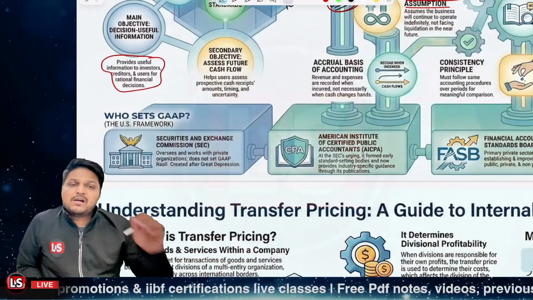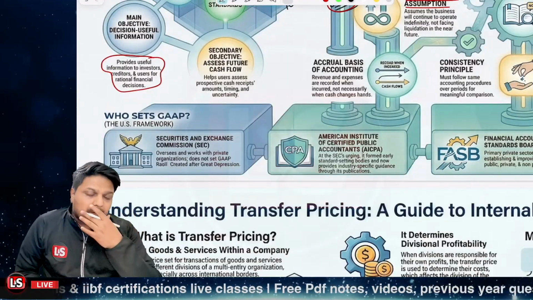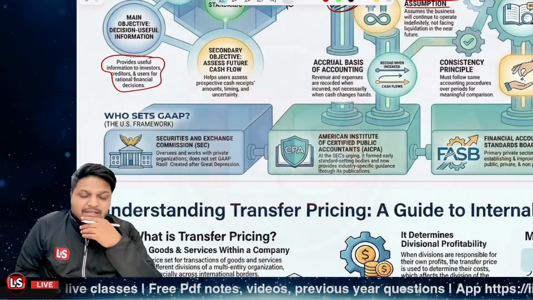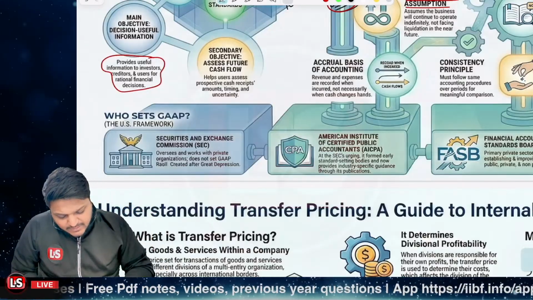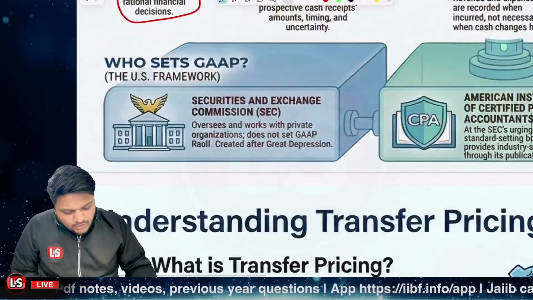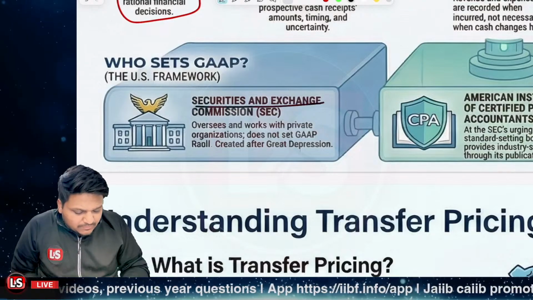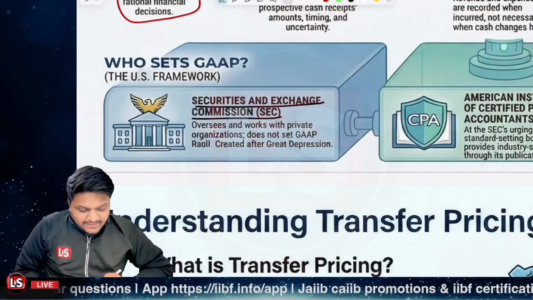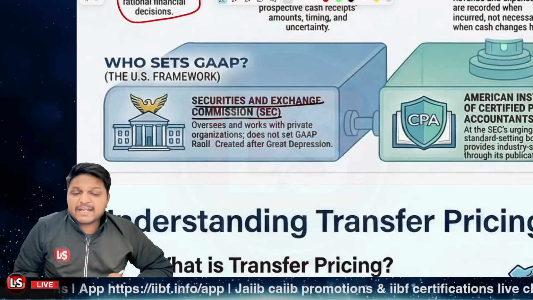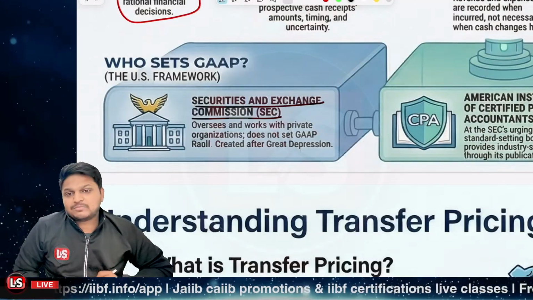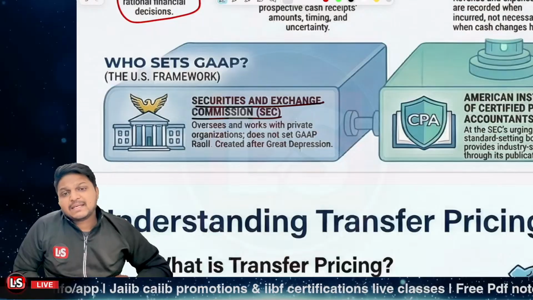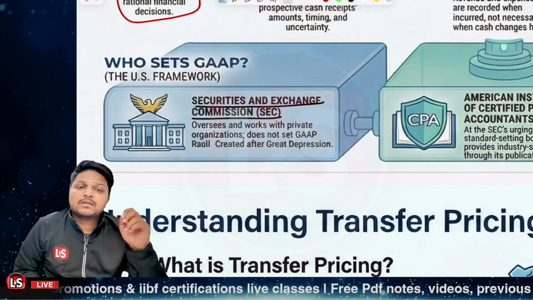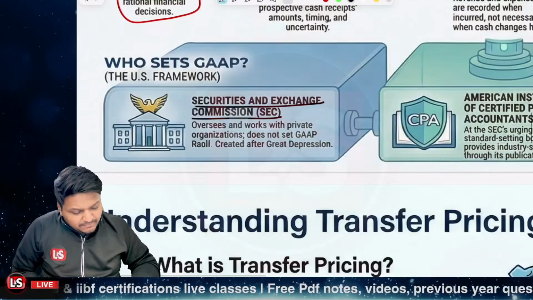Actually, the SEC was created first of all, right? SEC is the Securities and Exchange Commission, and it was created because of the Great Depression, right? And the SEC has encouraged the establishment of some bodies like AICPA.